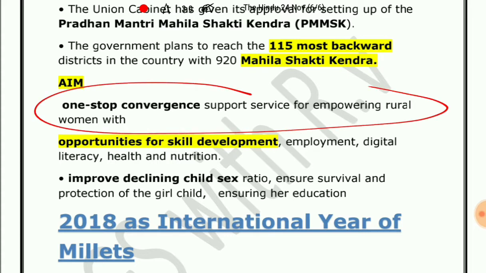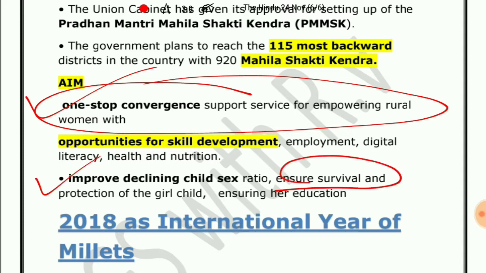It will help in increasing the opportunities with skill development, employment, digital literacy, health and nutrition. And it will also help in improving the declining child sex ratio. It will also ensure survival and protection of the girl child and ensure education.